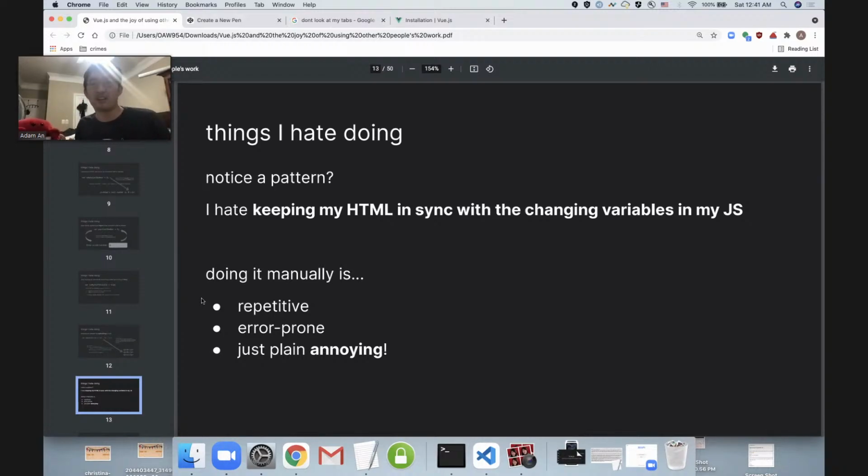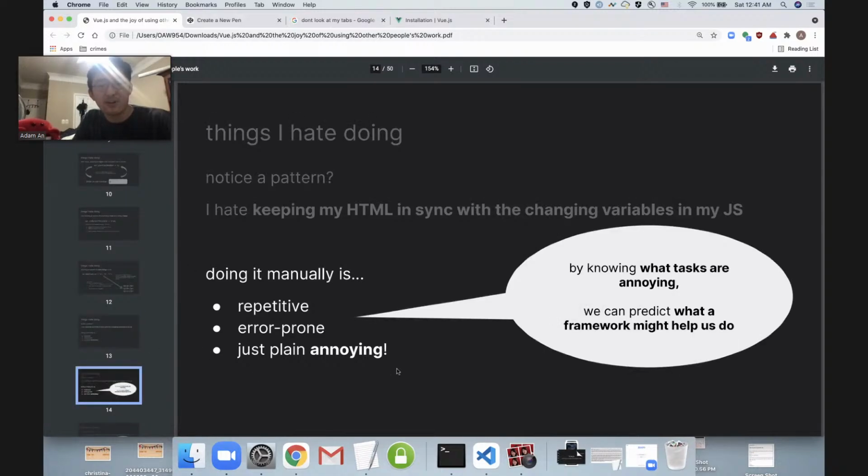The overall theme I'm trying to communicate here is that I really hate keeping my HTML in sync with variables in my JavaScript code that could constantly be changing and require updates. Doing it manually is repetitive. It's super error prone. It's going to be super easy for me to change a variable and forget to update my HTML to be consistent with that. And on top of that, it's just plain annoying. It's something that is blocking me from working on the actually interesting parts of my code. And I just don't want to do it, you know?